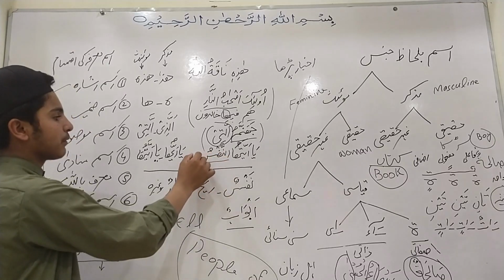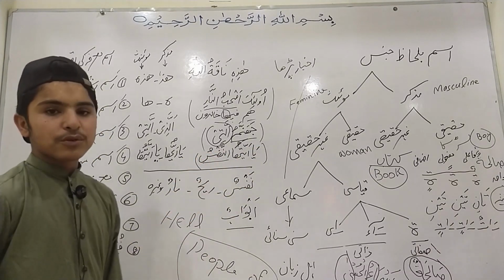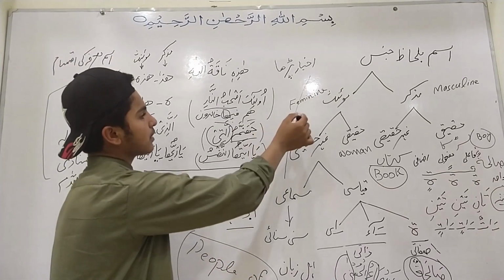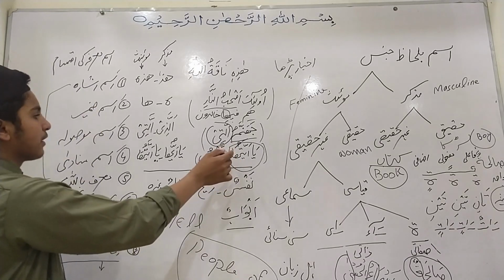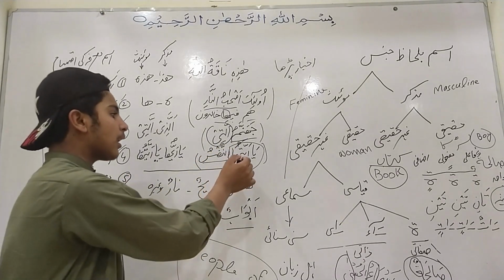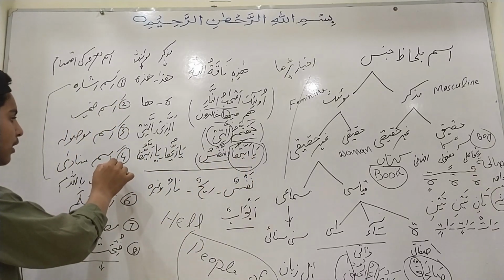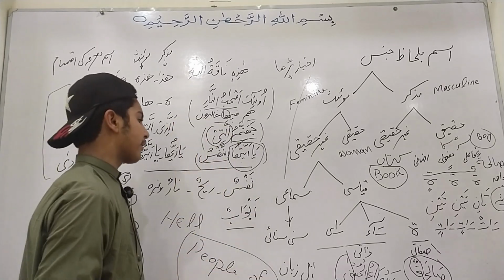The third example with us is Ya ayyatuhan nafsu. Here an-nafsu, used for soul, is considered a feminine noun in the Arabic language, and it is identified through ism munada, the exclamatory noun. Ya ayyatuha is an exclamatory noun, and it shows that it is a feminine noun.